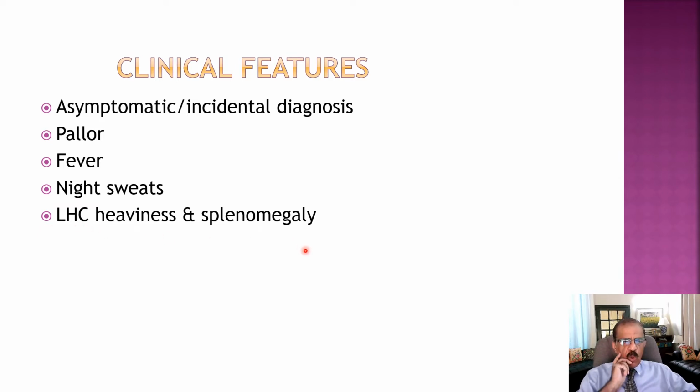One feature of chronic myeloid leukemia is splenomegaly, and there could be massive splenomegaly. Spleen may be 5 times, 6 times, even 10 times bigger than normal. So it could grow up and then come down into the abdomen, and sometimes it can go up to the right iliac fossa. It could be that big. So that heavy spleen may cause heaviness in the left hypochondrium, or there could be secondary infarctions in the spleen because of leukocytosis. So there could be severe pain in the left hypochondrium also.